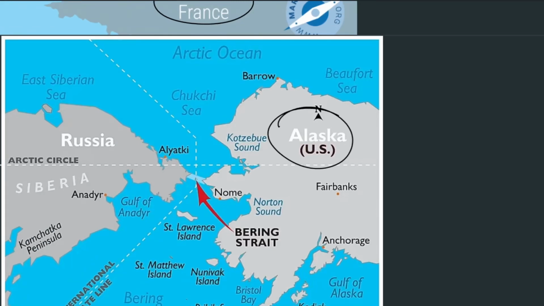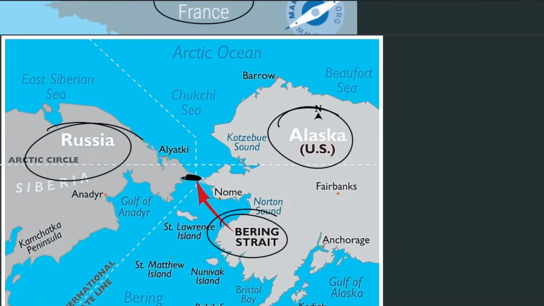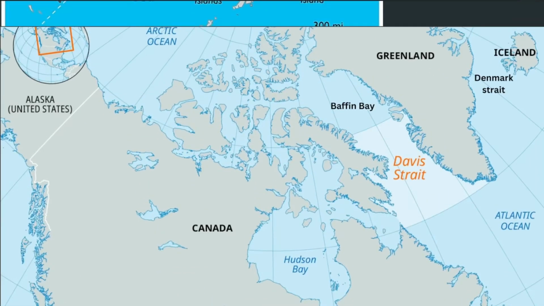Next one, let's see. Between Alaska and Russia, we have the Bering Strait. Okay, this is the Bering Strait. Very important. Please remember this is between Russia and the USA, or Alaska. Next we come to the northern point of the USA. This is Canada. We saw the Bering Strait here.